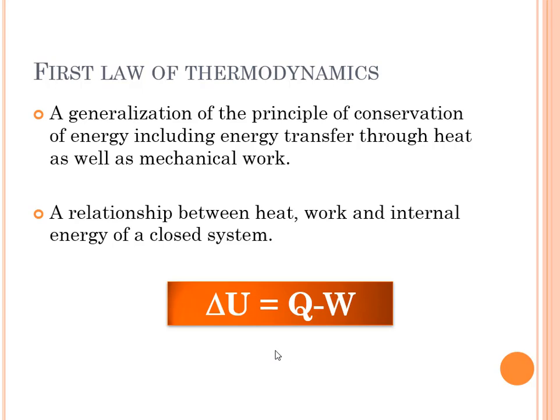We have positive Q if heat is added to the system. For example, you have water inside a container which is covered, and then you add heat to the system. That is positive Q because heat was added to the system. But if heat is subtracted from the system, or if heat is released, for example freezing, we know that in the process of freezing, heat is released. So that is negative Q.